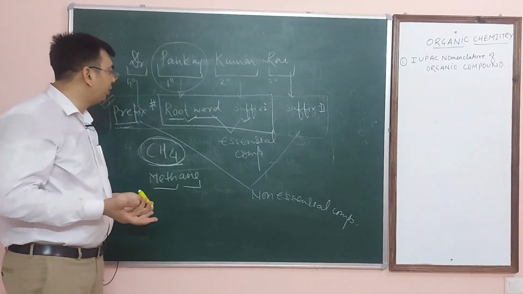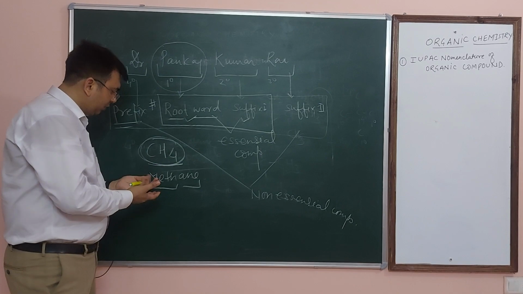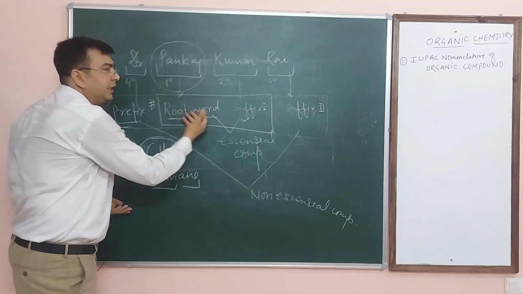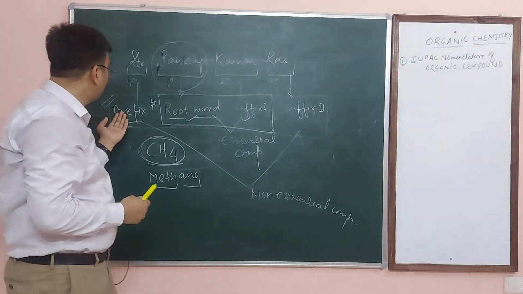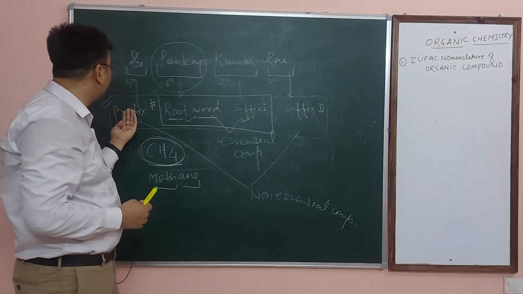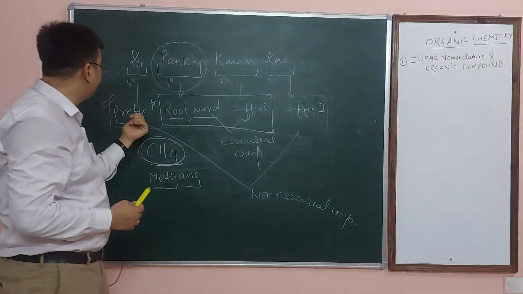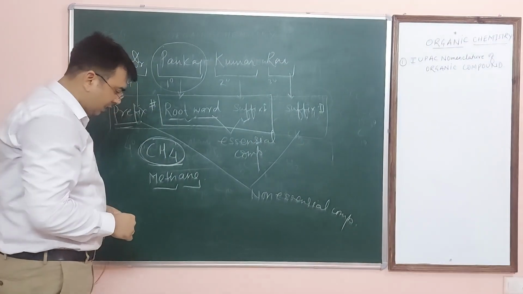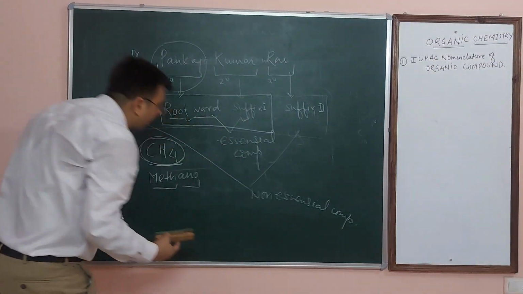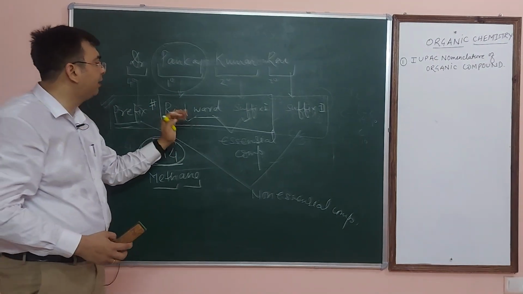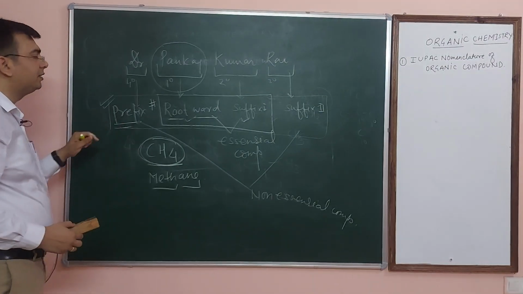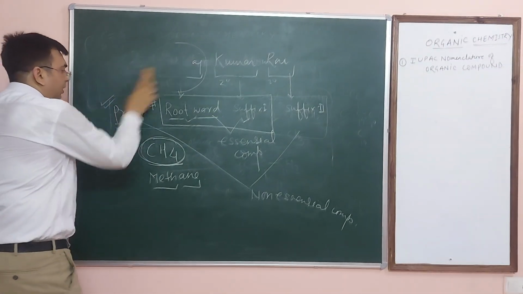So for any organic compound I write on the board, minimum 2 components must be present. These 2 components are known as essential, and these 2 may be present in an organic compound, that is why they are known as non-essential components. I hope it is clear. Now one by one I am going to explain what is the meaning of root word, suffix first, suffix second and prefix.